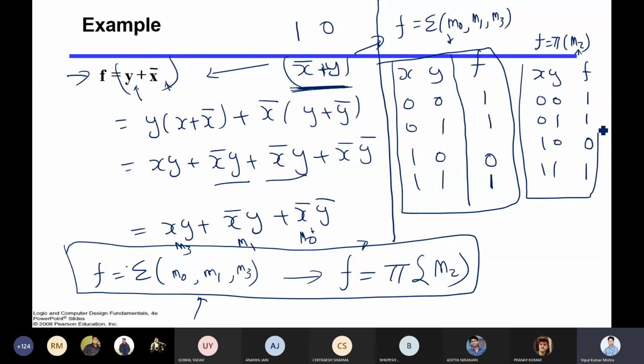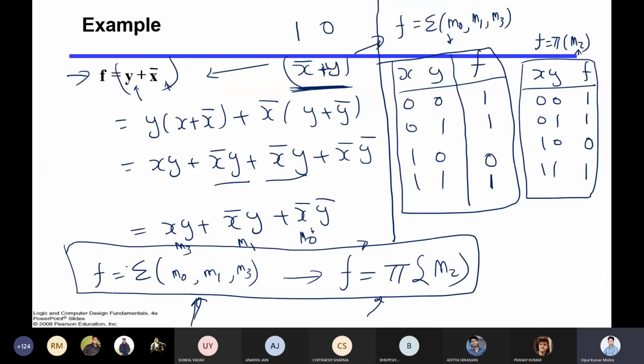Now look at what you are getting. Are both the same? Yes, sir. Table? It means if you represent like this or if you represent like this, both are the same. So in short you can say, if you take the complement of a max term you will get the min term, and if you take the complement of a min term you will get the max term. Now one last thing that I will share, then we will close the session.